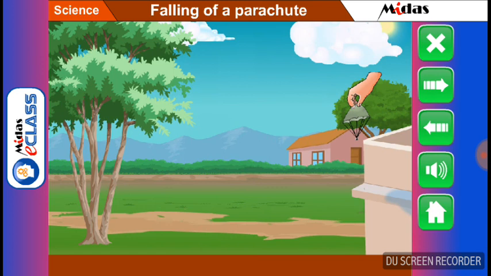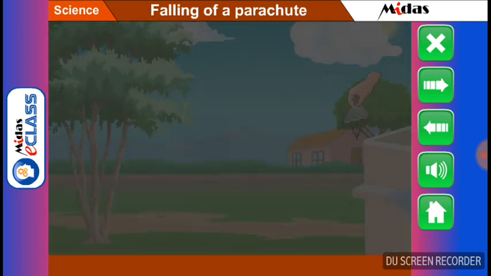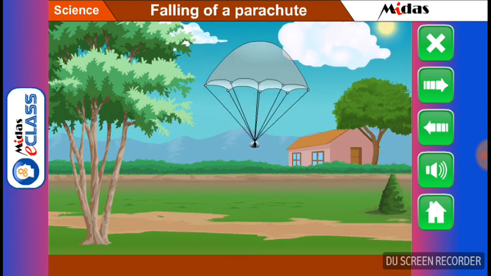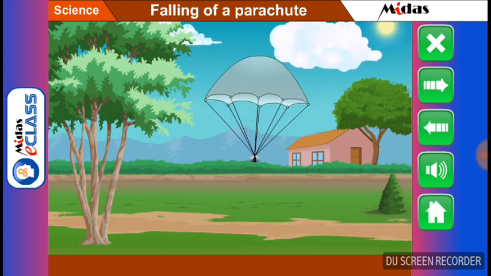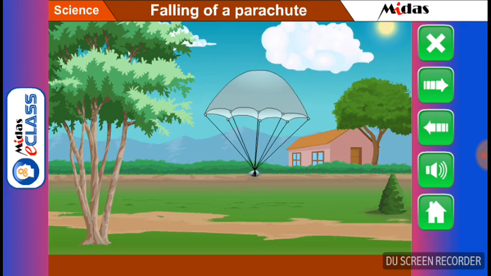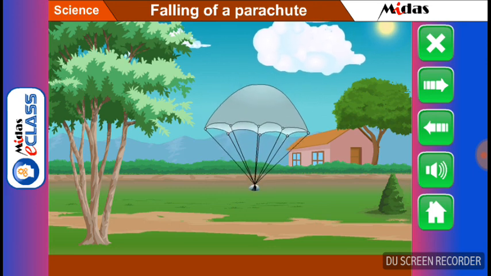Drop the parachute from the veranda of the first floor of your house or school. Students, why does the parachute fall down? Is it free fall?